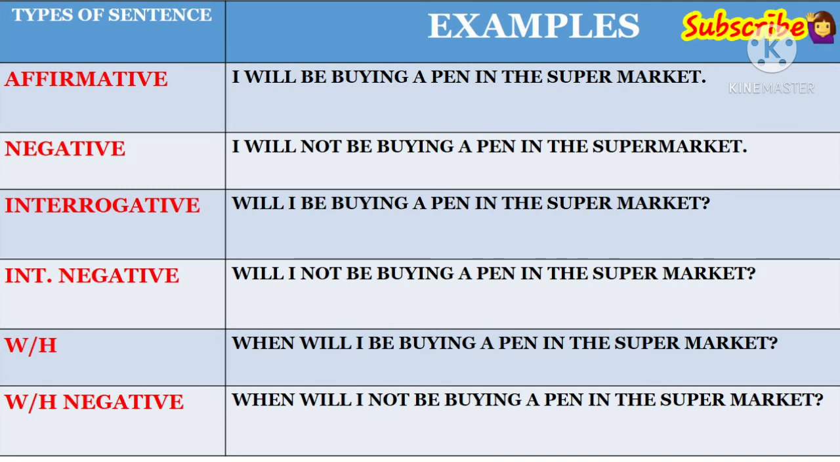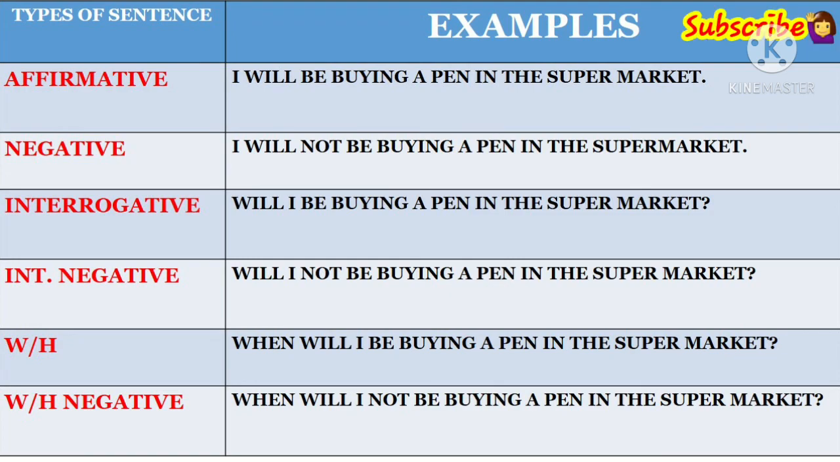In this way, we have discussed 6 types of sentences and seen how the sentences are made: affirmative, negative, interrogative, interrogative negative, WH and WH negative. If you have watched the previous videos, there I have told you the structure of every type of sentence, either affirmative, negative, interrogative, interrogative negative, WH or WH negative. So please watch that video and you can make the structure of every type of sentence.